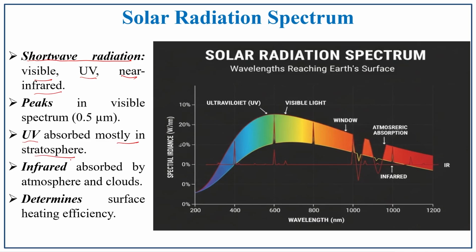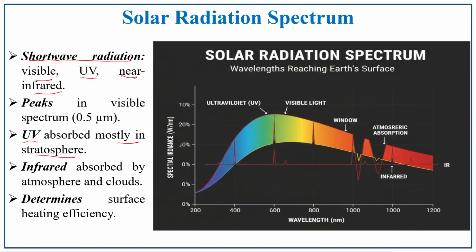So, you know the stratosphere and troposphere, which are layers of the atmosphere, have been heated by the solar radiation. So, we often have the vertical temperature distribution, which we have discussed. The infrared is absorbed by the atmosphere as well as the clouds in the atmosphere, which also determines the surface heat efficiency. So, this is about the solar radiation spectrum.